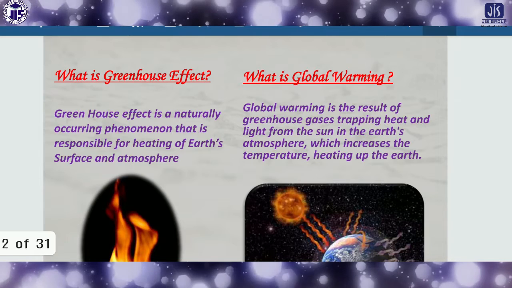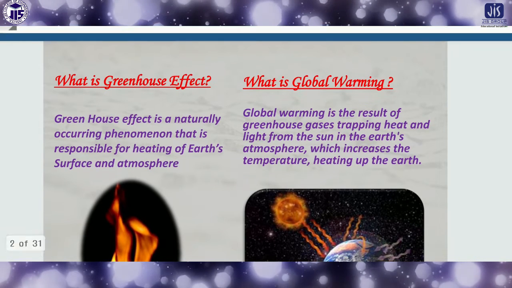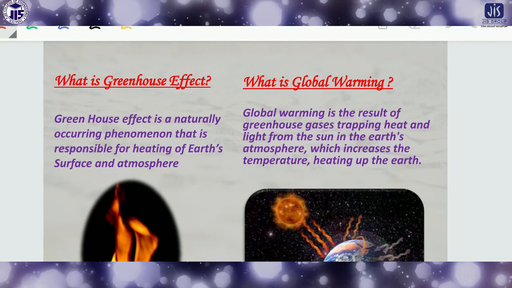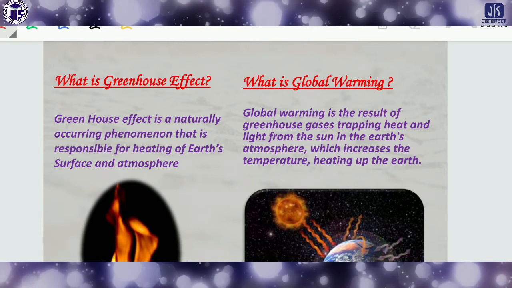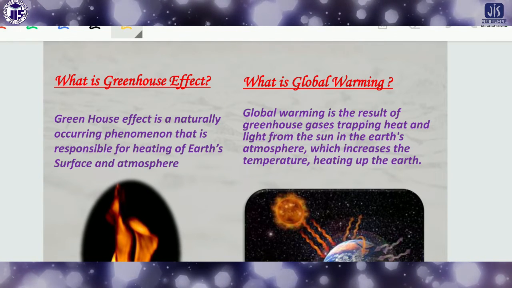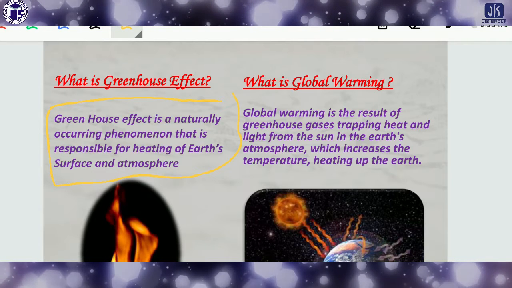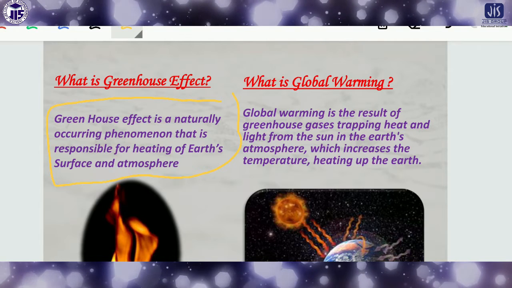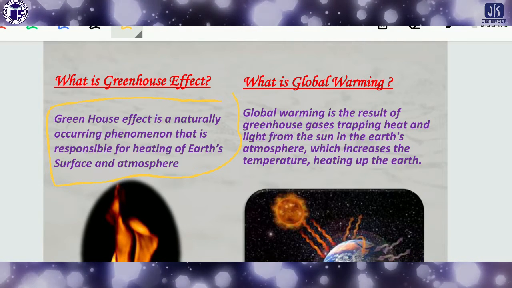So first of all, you have to understand what the greenhouse effect is. The greenhouse effect is a naturally occurring phenomenon that is responsible for heating the earth's surface and the temperature of the atmosphere.